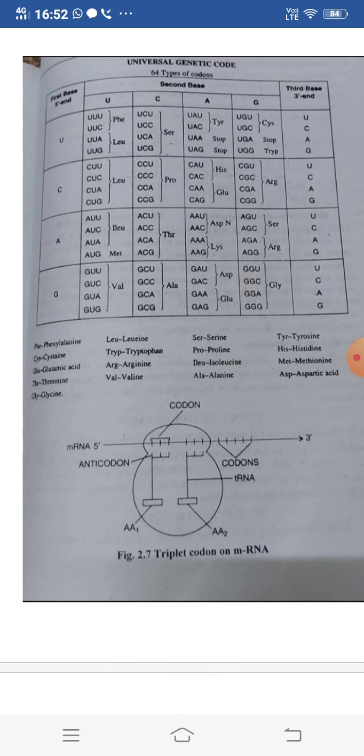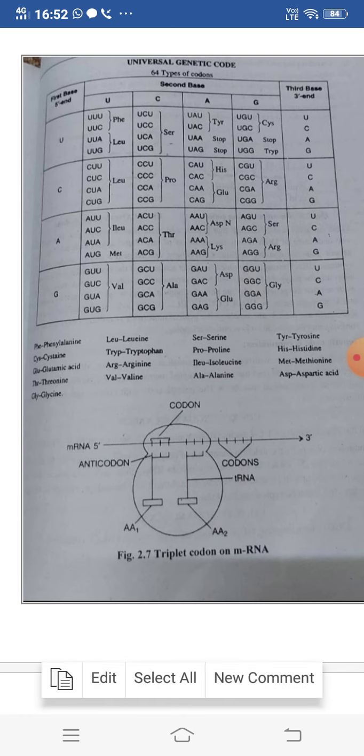So phenylalanine, cysteine, glutamic acid, threonine THR, glycine GLY, leucine LEU, tryptophan TRP, arginine ARG, valine VAL, serine SER, proline PRO, then isoleucine ILE, alanine ALA, tyrosine TYR, histidine HIS, methionine MET, and aspartic acid ASP.